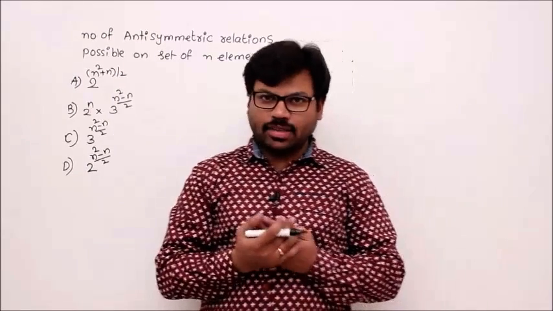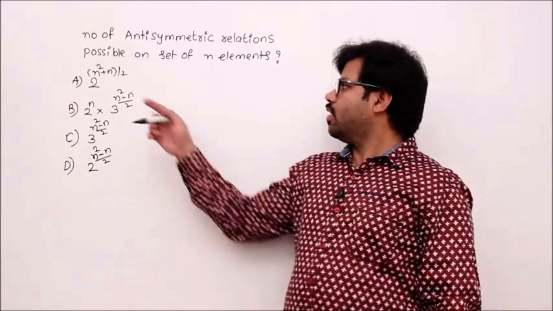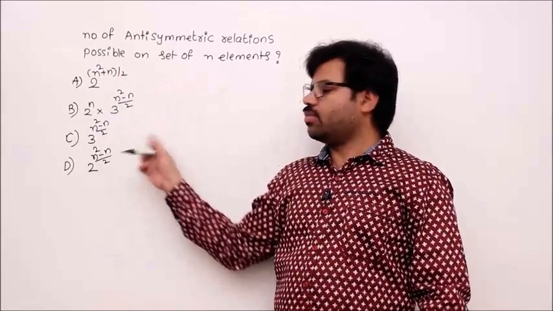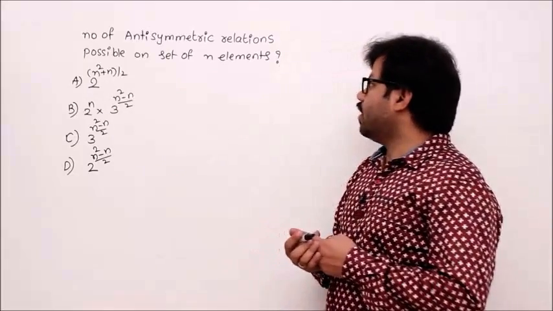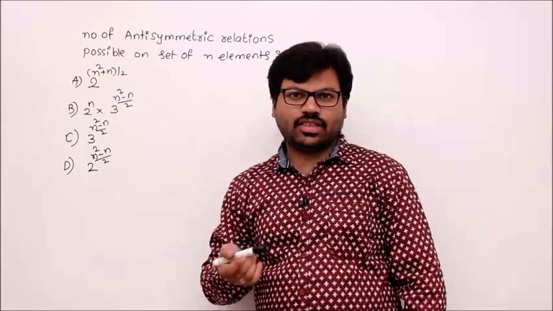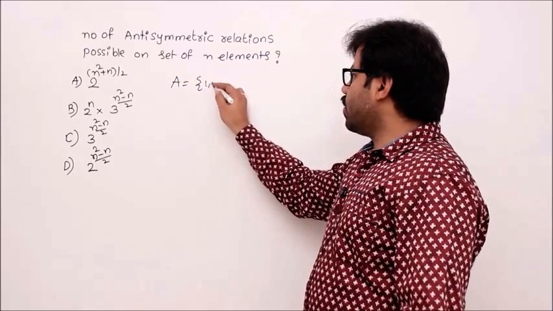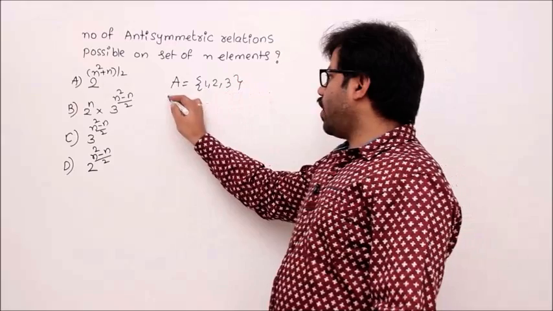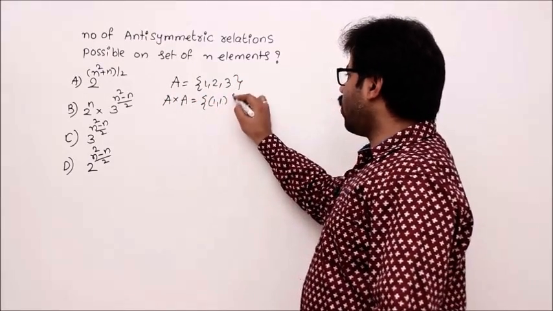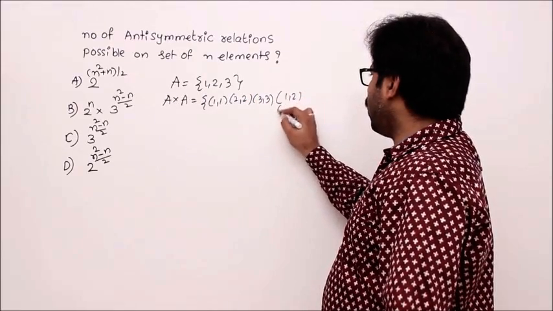The number of antisymmetric relations possible on a set of n elements. We'll see that. Options are 2 power n square plus n by 2 and something. Whatever, doesn't matter. We want to find out the number of antisymmetric relations. As usual, same old technique. I take 3 elements first in my domain. Now any relation is a subset of A cross A. Then we have to consider 1 1, 2 2, 3 3, then 1 2, 2 1.